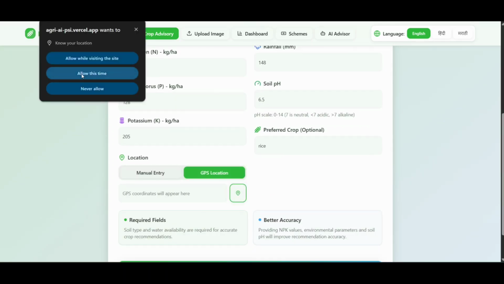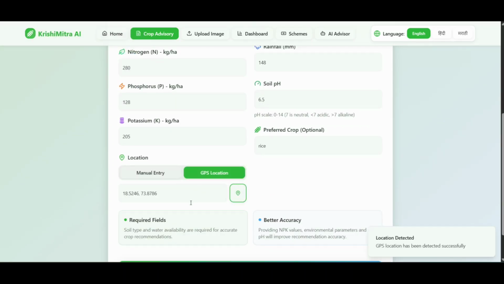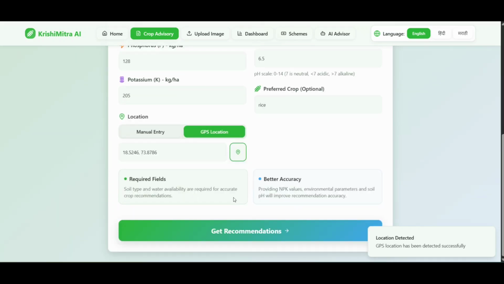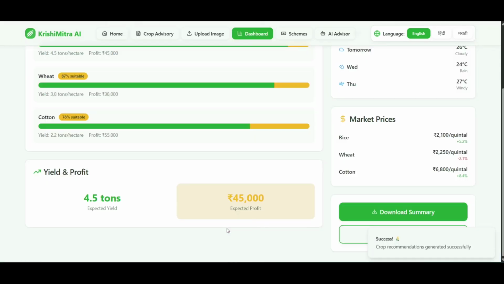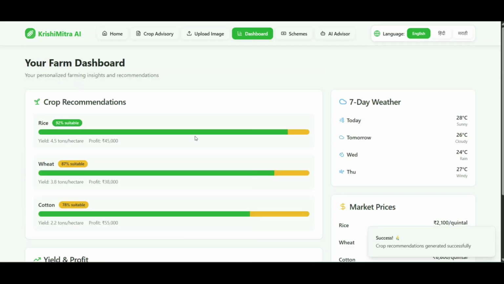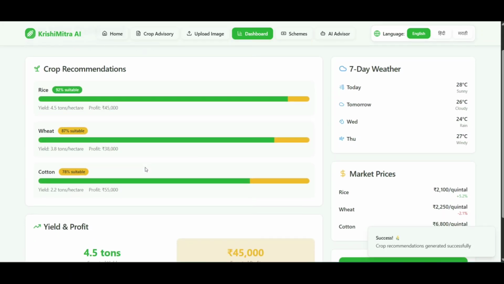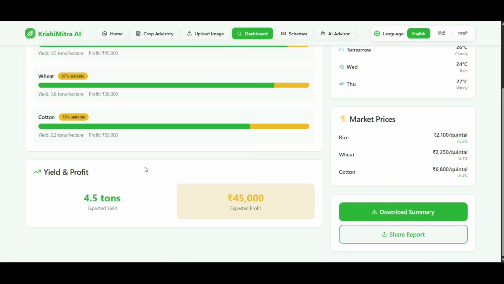The system automatically fetches their precise coordinates and uses this data to retrieve real-time weather information and historical crop data from external APIs. This process eliminates the need for any technical knowledge from the user. In just a few seconds, the dashboard generates hyper-personalized advice. Here you can see crop recommendation models, such as the most suitable crop for the selected conditions, compared with the